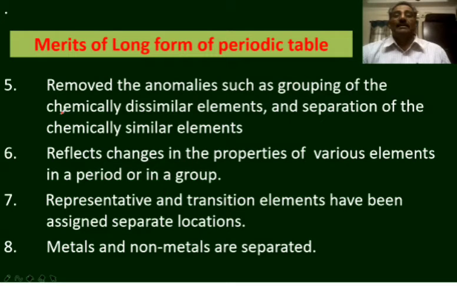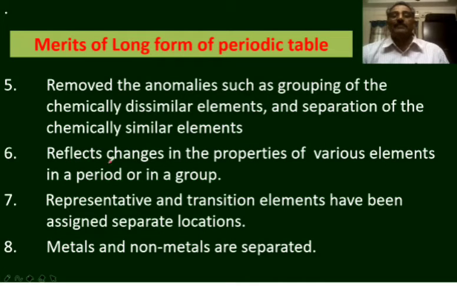Next, it removed anomalies such as the grouping of chemically dissimilar elements and the separation of chemically similar elements. Here, no two elements are placed in the same block in the periodic table. So the separation of similar elements and grouping of dissimilar elements are not observed in the long form of the periodic table.